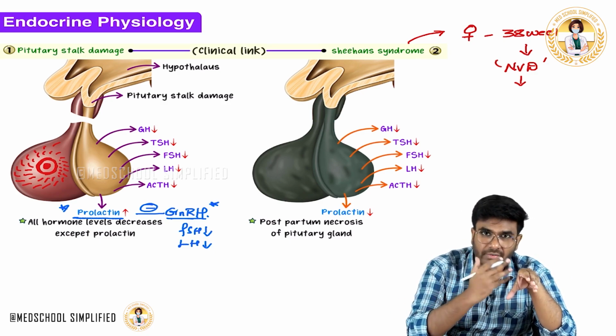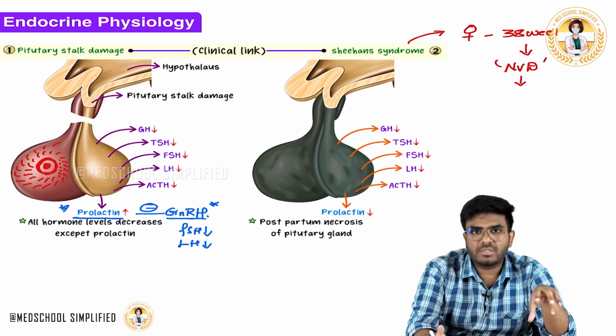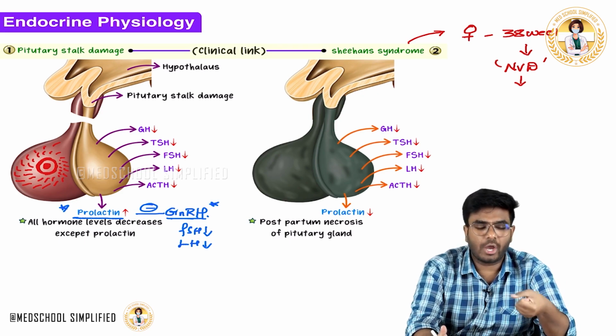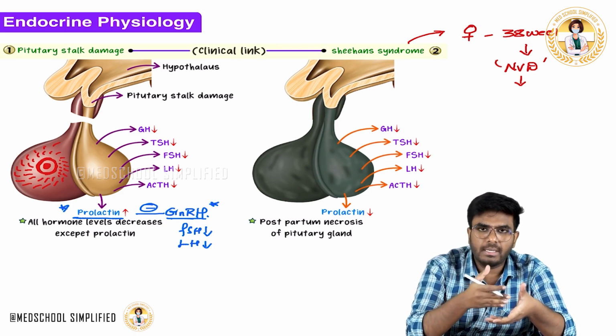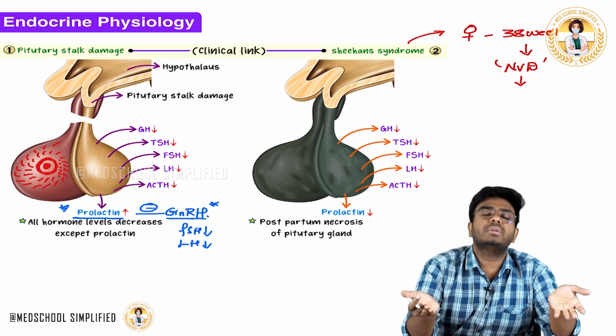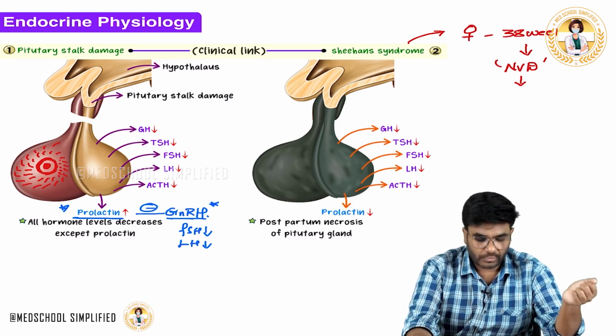Once the placenta is delivered, the uterus has to undergo contractions. These contractions are very important because they will clamp down the bleeding blood vessels. All the blood vessels which are bleeding need to be clamped down. Otherwise, continuous bleeding will lead to postpartum hemorrhage, and she will go into shock.